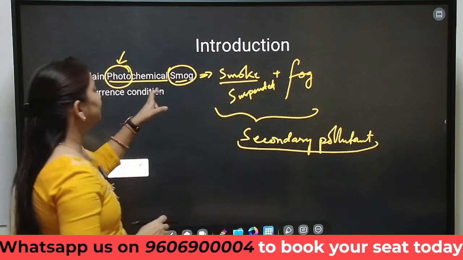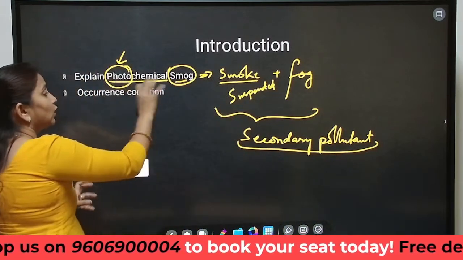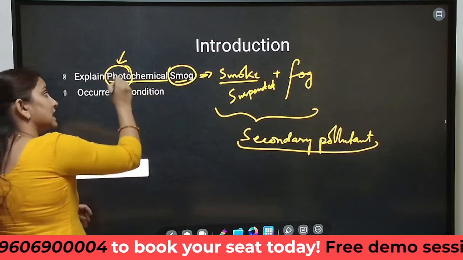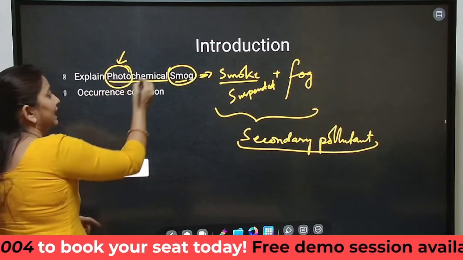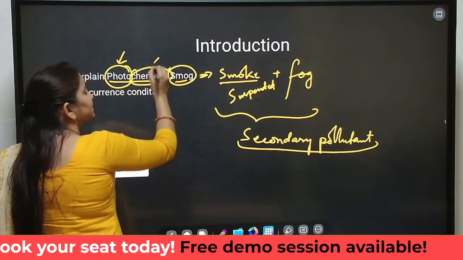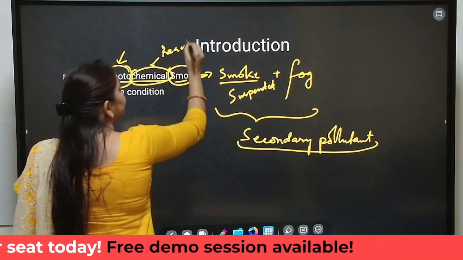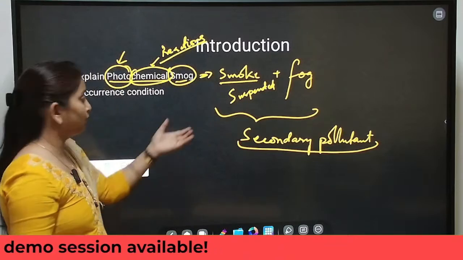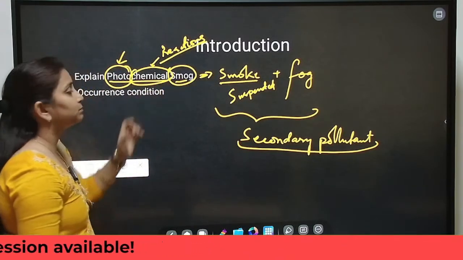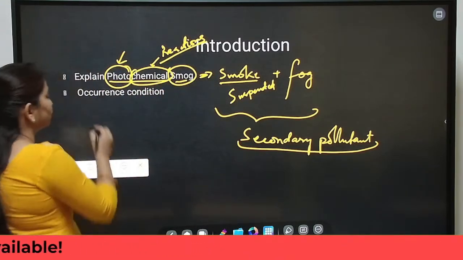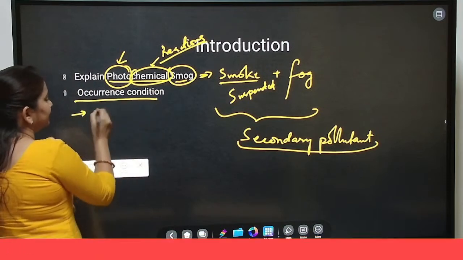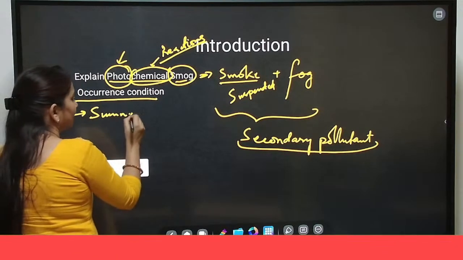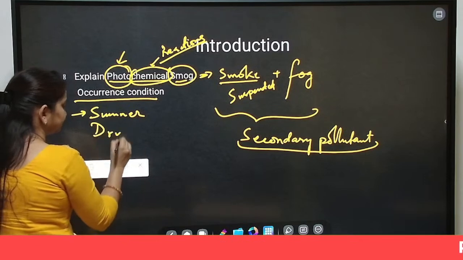So we are calling this photochemical smog because it is occurring in presence of sunlight only, and certain chemical reactions are going to form this smog. So the occurrence condition shall be summers, plus it should be dry.